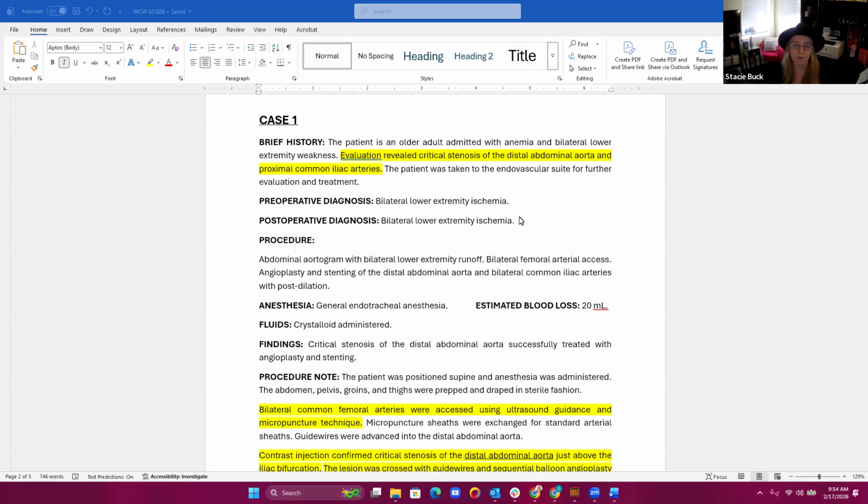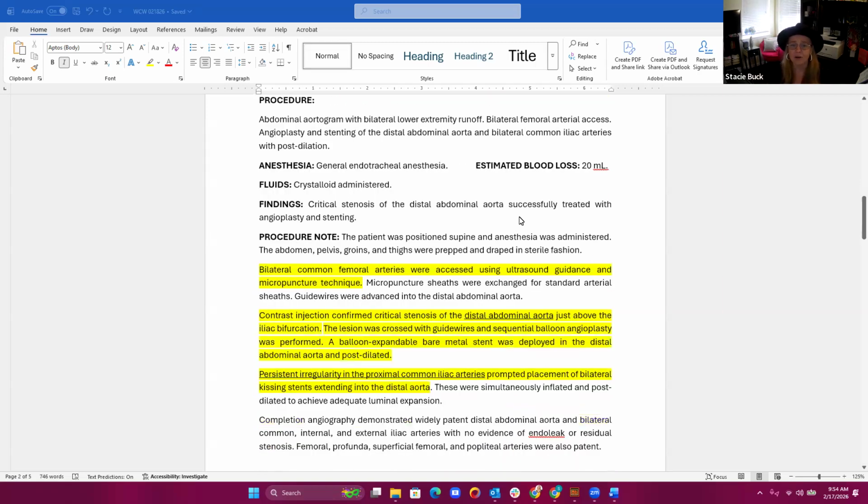So we have our preoperative and postoperative diagnosis being the same: bilateral lower extremity ischemia. For the procedure summary, we see an abdominal aortogram with bilateral lower extremity runoff, bilateral femoral arterial access, angioplasty and stenting of the distal abdominal aorta, and bilateral common iliac arteries. And then we see in the findings, critical stenosis of the distal abdominal aorta successfully treated with angioplasty and stenting. So based on the findings, it looks like we're going to be coding a stent placement in the aorta.